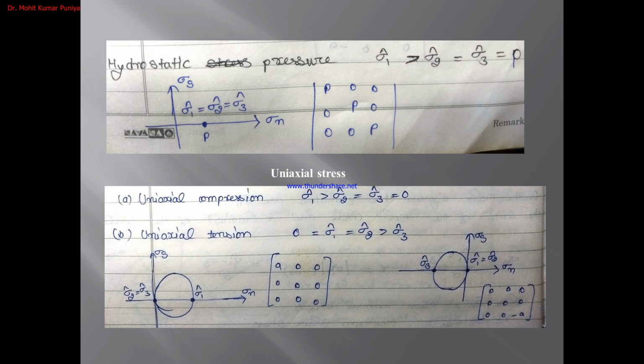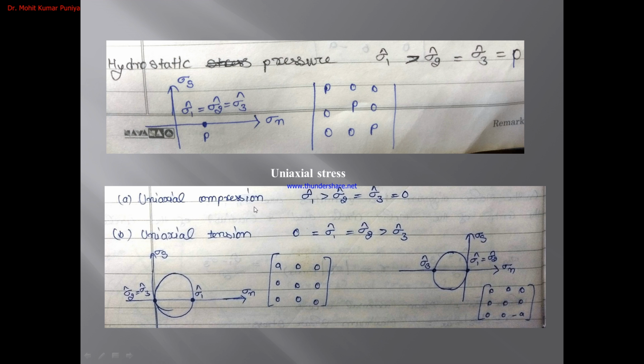If we want to plot the different kinds of stress on the Mohr circle, what will the representation be? This is the first case, hydrostatic pressure, where sigma 1 is equal to sigma 2 and sigma 3, equal to P. So this will be the point here. Actually, this is hydrostatic pressure, so the shear stress component is zero. That's why it is represented on the normal stress axis, and the matrix will be like this.